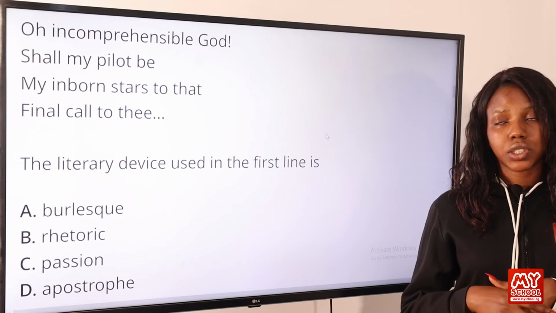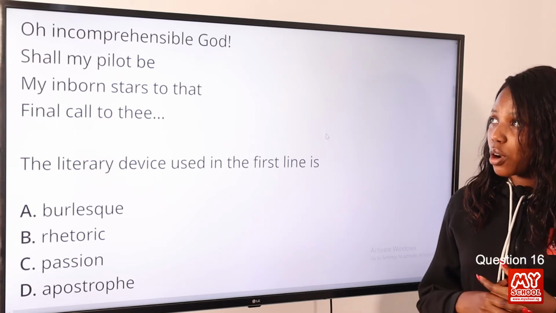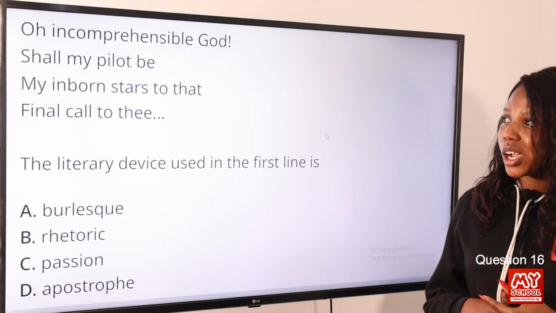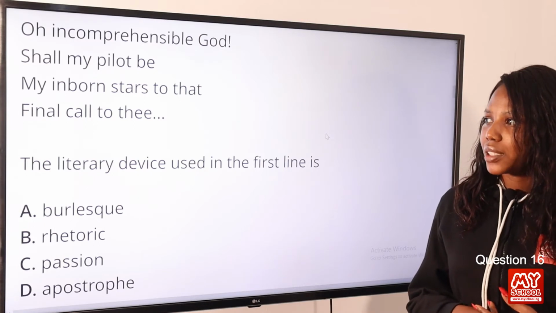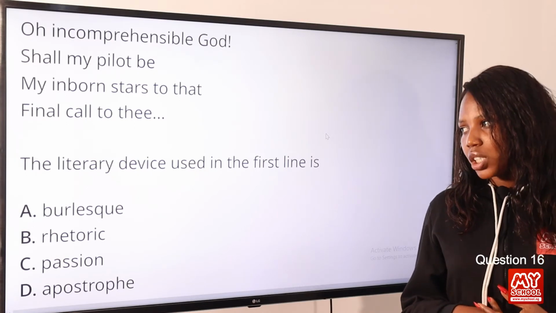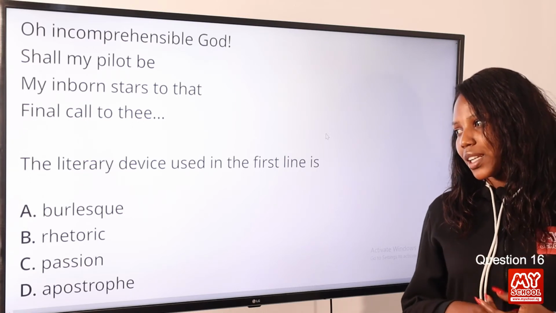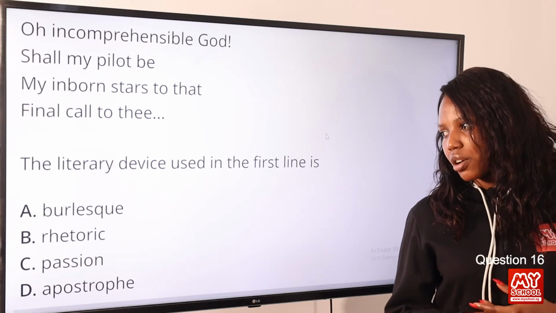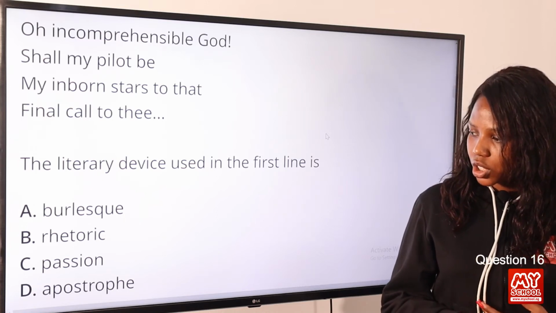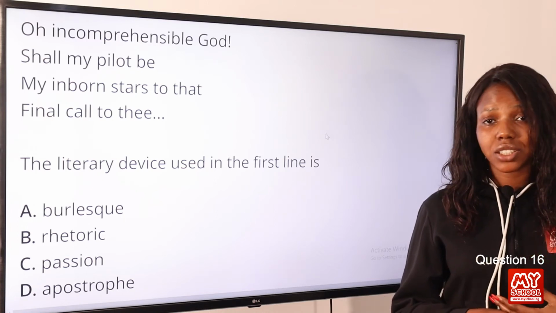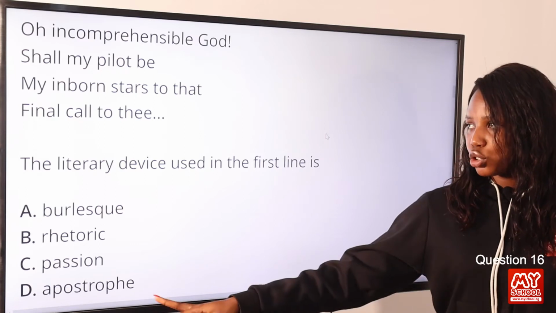Now moving on to question 16. Oh, incomprehensible God, shall my pilot be, my inborn stars to that final call to thee. The literary device used in the first line is option A, burlesque, option B, rhetoric, option C, passion, option D, apostrophe. The answer to this question is option D, apostrophe.